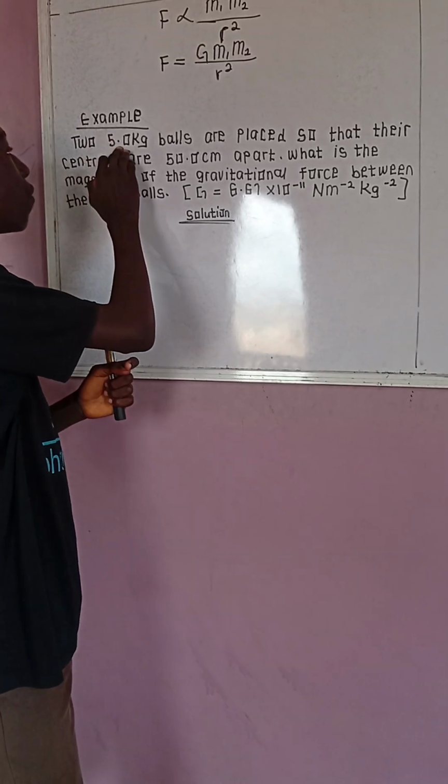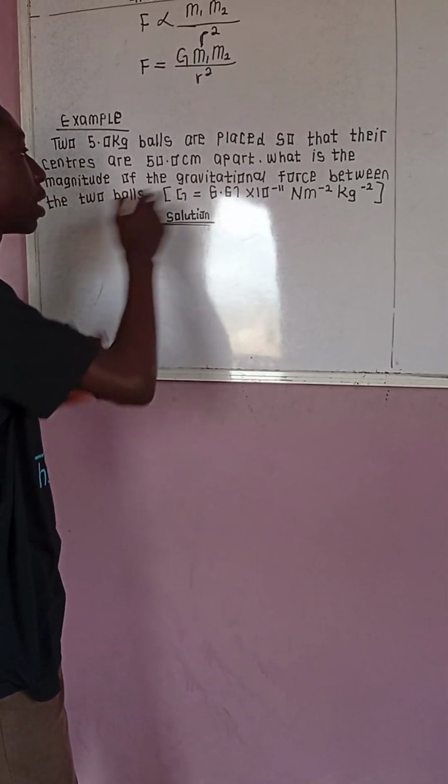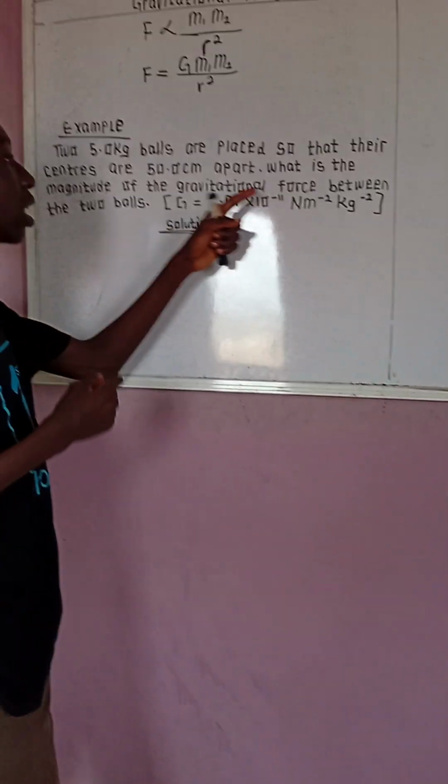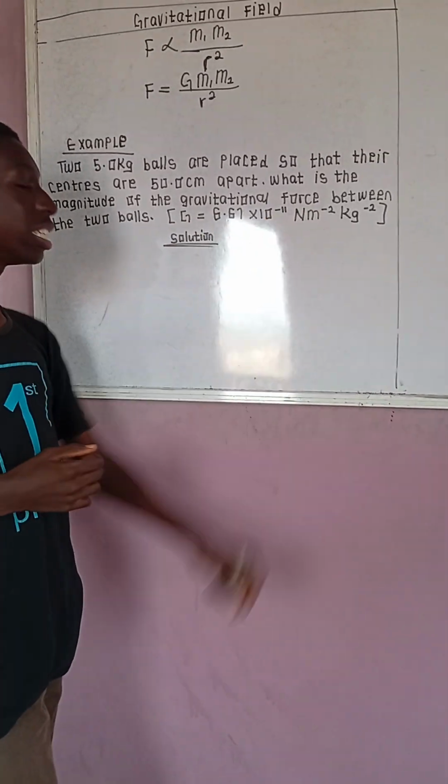Now, they say two 5.0 kg balls are placed so that their centers are 50 cm apart. What is the magnitude of the gravitational force between the two balls? It is stated that G is equal to this figure.